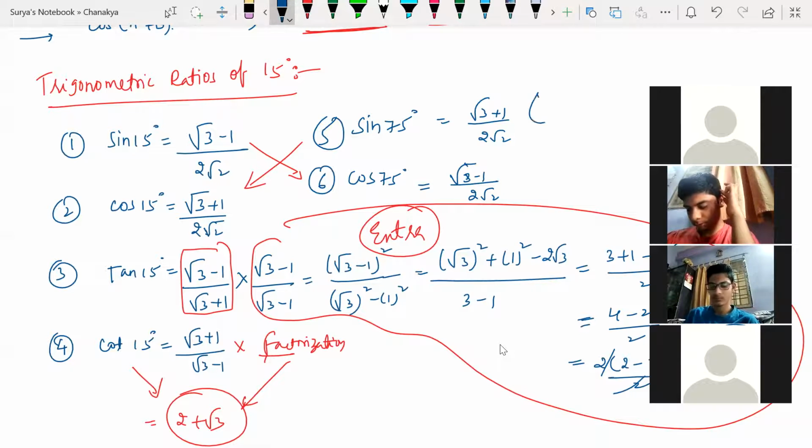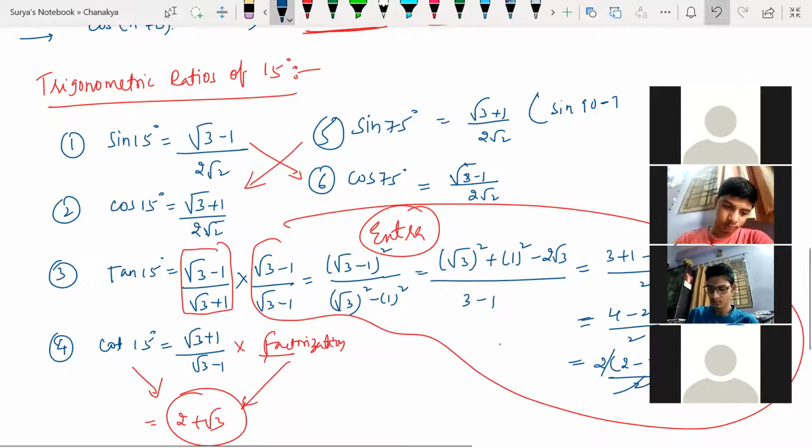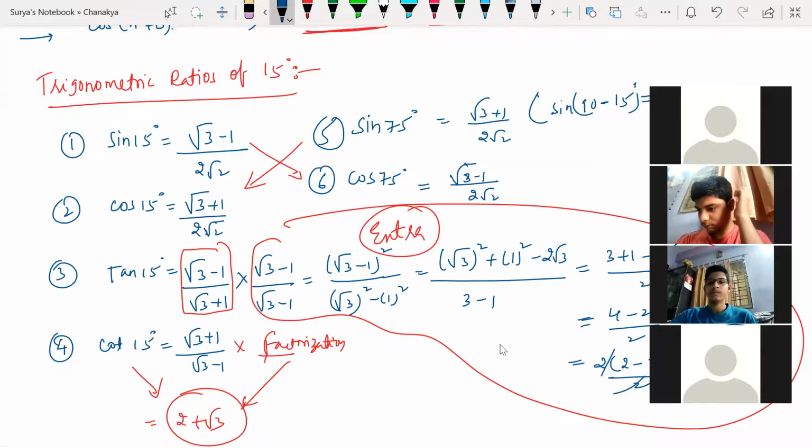Alright guys, how are we getting this? 75 can be written as 90 minus 15 degrees. Sine of 90 minus 15 is cos 15. So sine 75 is equal to cos 15. Look at this, this is cos 15 only.